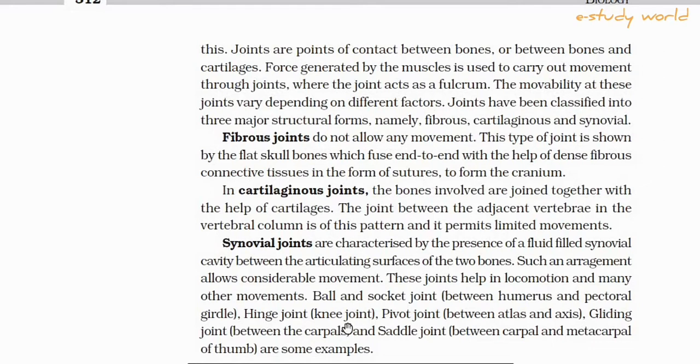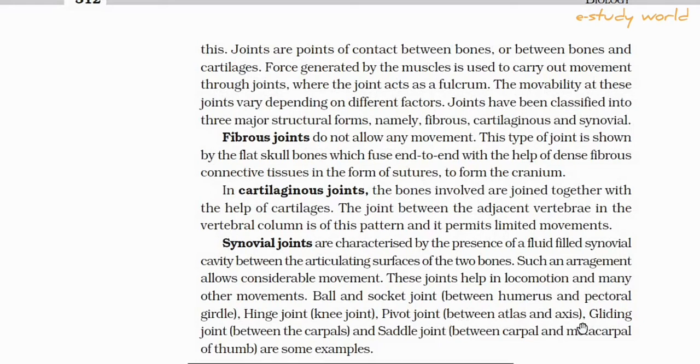This is the hinge joint, and this permits free movement of the bone. Pivot joint is present between atlas and axis, and an additional pivot joint is present in our limb between radius and ulna.